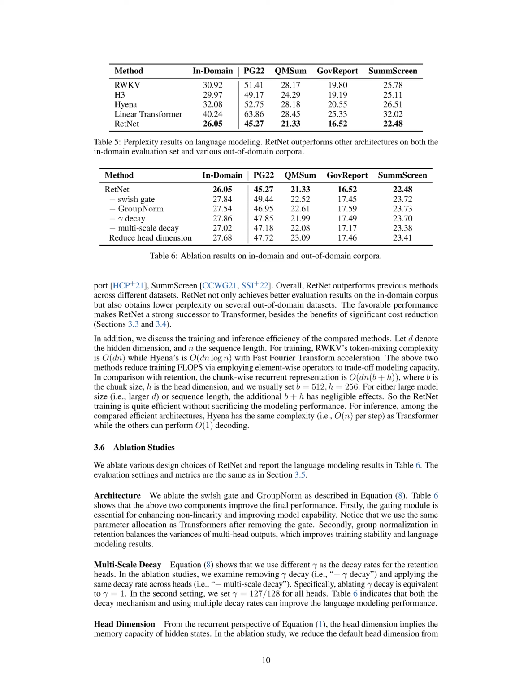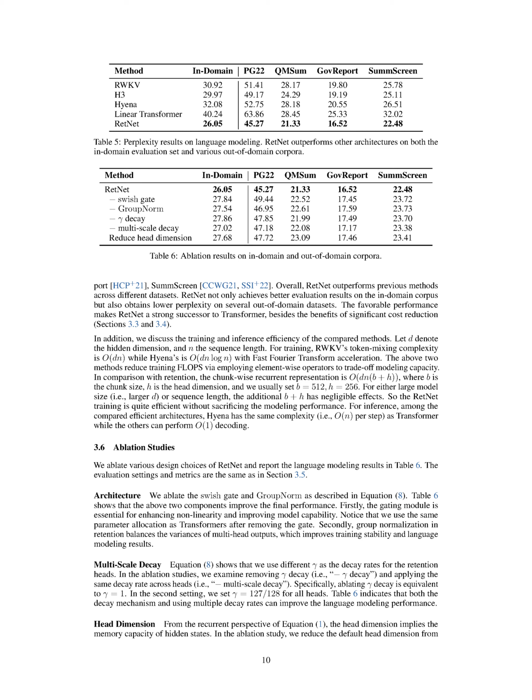In these studies, we consider two scenarios, one where we remove gamma decay, referred to as w/o gamma decay, and another where we apply the same decay rate across all heads, referred to as w/o multi-scale decay. In the first scenario, removing gamma decay is the same as setting gamma equal to 1. In the second scenario, we set gamma equal to 127 divided by 128 for all heads.